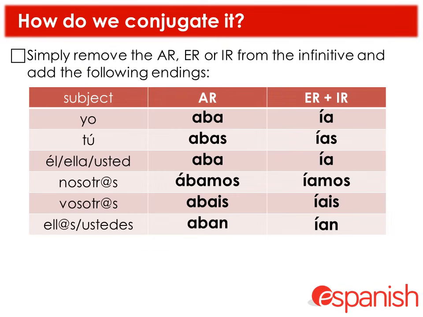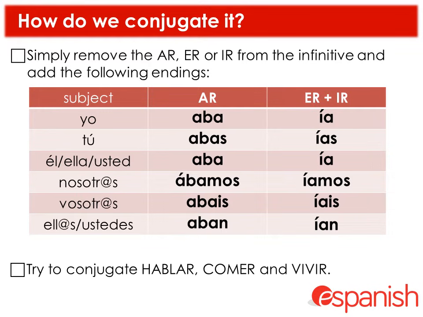So how do we conjugate the imperfect? What we do is we take off the AR, ER or IR from the infinitive and we add on these endings. So for example, hablar, we take off the AR and we put on aba for the yo form. So yo hablaba, tú hablabas, él, ella o usted hablaba, hablábamos, hablabais and hablaban. And for ER and IR verbs, it's the same endings. So it would be, for example, comía, I used to eat. Comías, comía, comíamos, comíais, and comían.